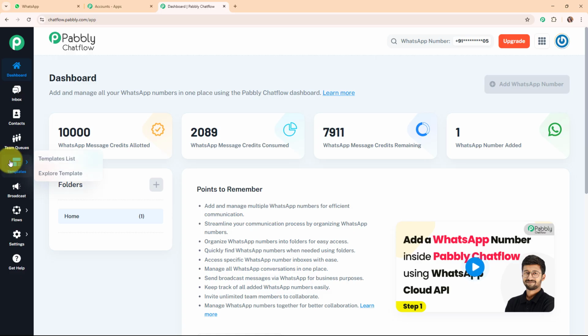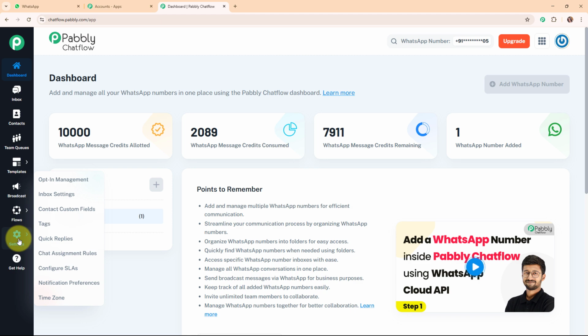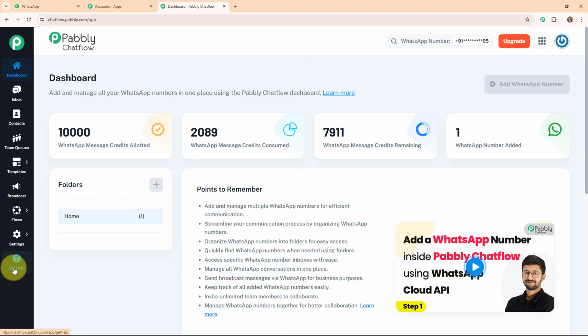And here you can use template feature to create new message templates for your WhatsApp chat. And also you can use broadcast feature to send the broadcast messages to all your WhatsApp chats. Also you can use flows to create the amazing WhatsApp chatbots for your businesses. And here you can see a setting feature where you can see some other features as well, and a get help option.